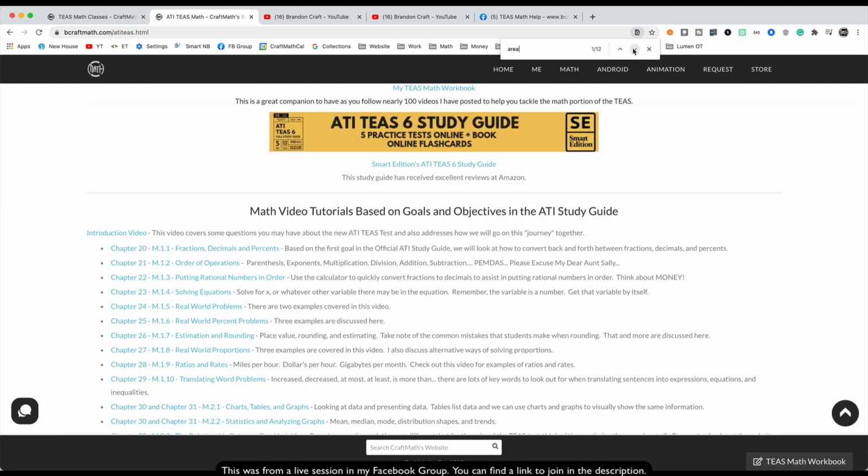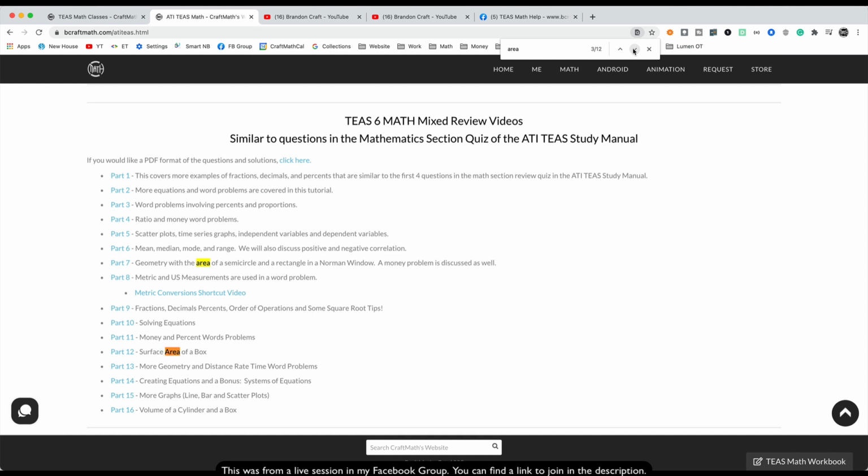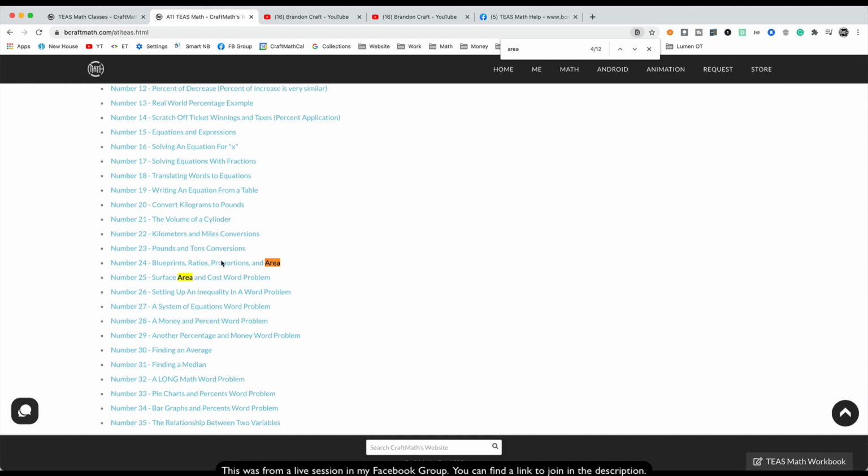And using the arrows, you can go through my entire TEAS Math page and look, it highlights those words, the area or whatever word you want to type in. And all these blue links that you see here will take you to videos on my YouTube channel. So two quick ways to search stuff there.